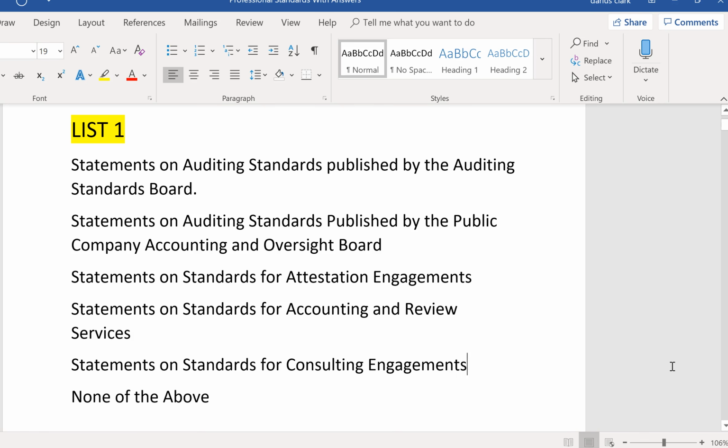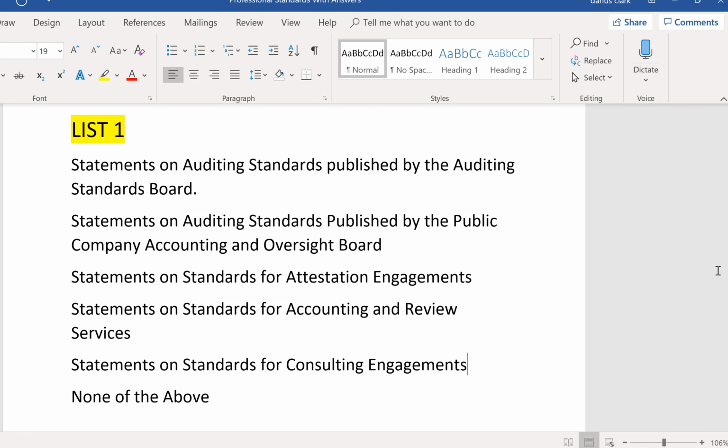SSAE would also apply to forecasts and projections when they're being examined by a CPA or when agreed upon procedures are being performed on a forecast or a projection. What are we talking about here? Forward-looking financial statements.